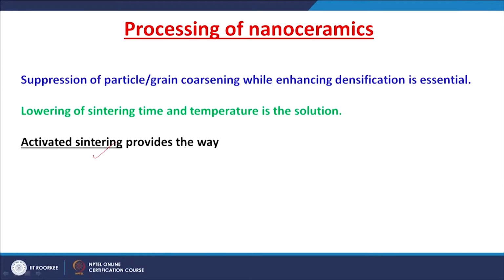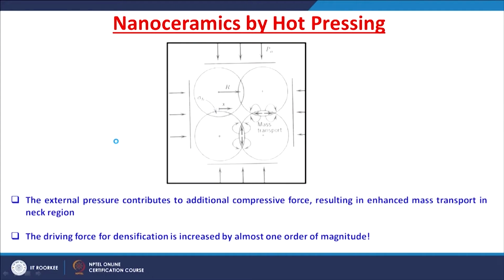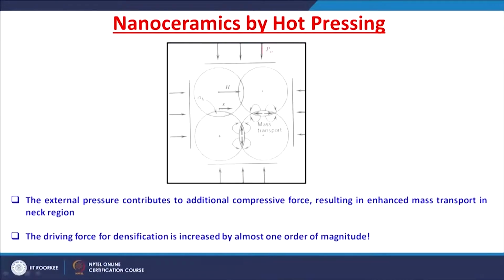So, one other way to prepare such a nanoceramic material is by activated sintering. Let us see what this activated sintering is. We understood from our previous class that one of the activated sintering techniques is hot pressing. In hot pressing, you heat while pressing, a simultaneous application of pressing and heating. This is a schematic representation of pressing in all directions, and you can see the particles are forced to have contacts. So, the maximum number of contacts will be developed for the particles.